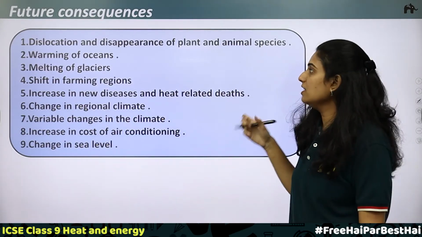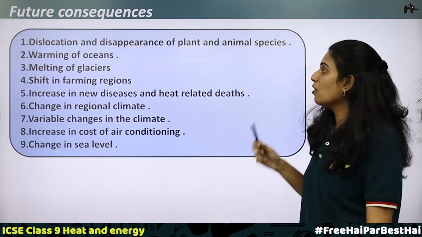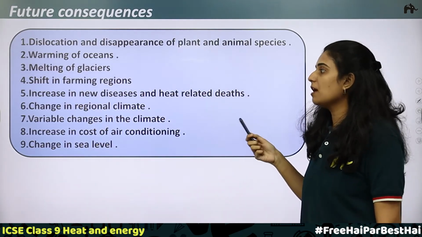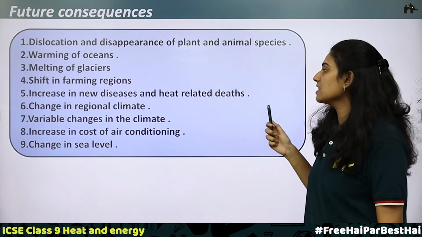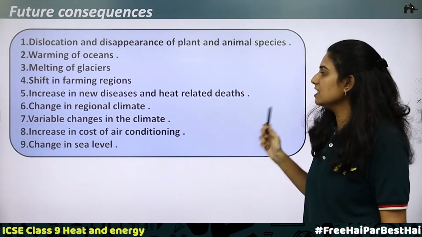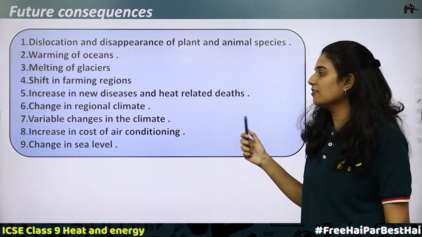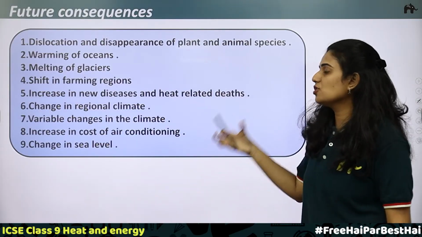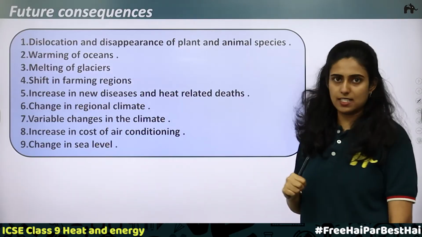First, dislocation and disappearance of plant and animal species. Second, warming of oceans. Third, melting of glaciers. Fourth, shift in farming regions. Fifth, increase in new diseases and heat-related deaths. Sixth, change in regional climate. Seventh, variable changes in the climate. Eighth, increase in cost of air conditioning, and the ninth, change in sea level. So these are the future consequences, or the future predictions, that we can make. We will explain them in detail.